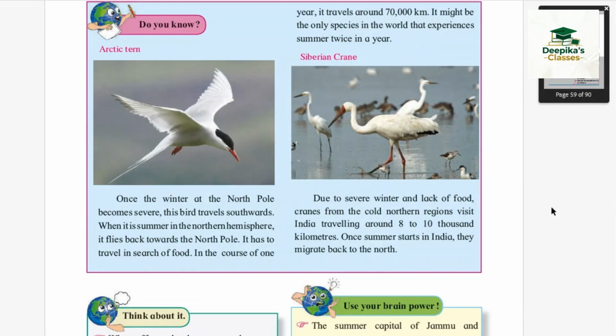My God. Now let's talk about the Siberian crane. You must have seen this. Due to severe winter and lack of food, cranes from the cold northern regions visit India, traveling around 8 to 10,000 kilometers. Once the summer starts in India, they migrate back to the north.